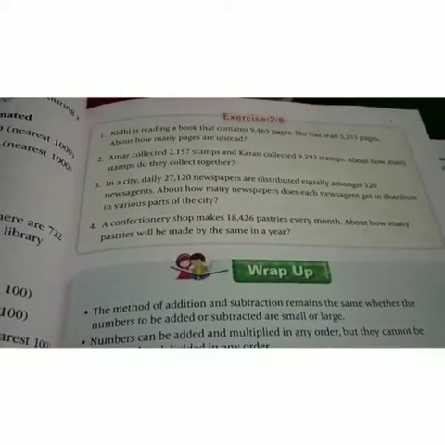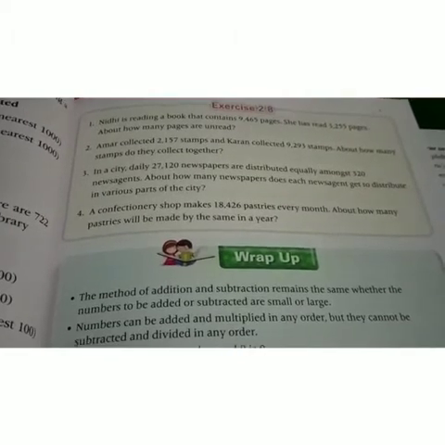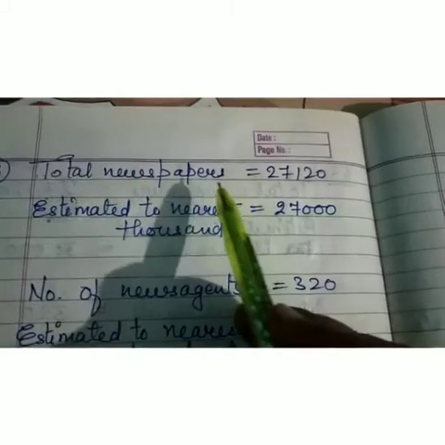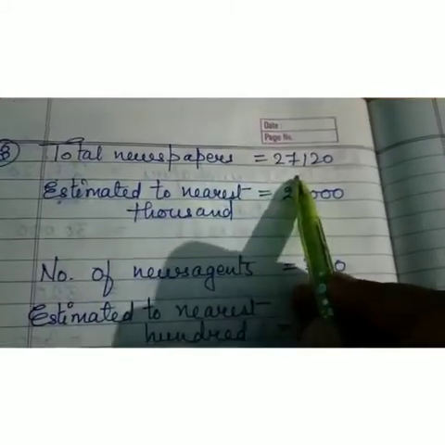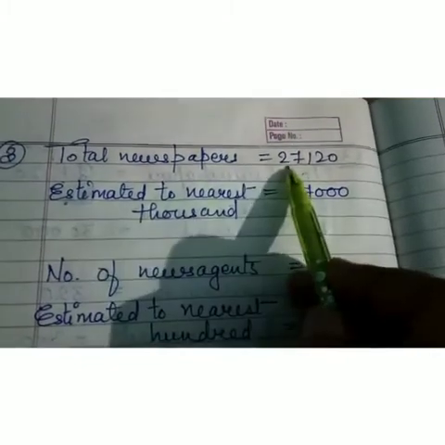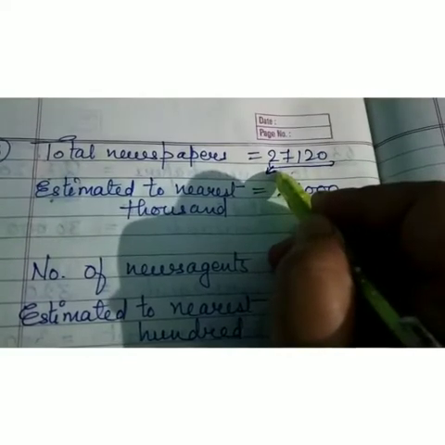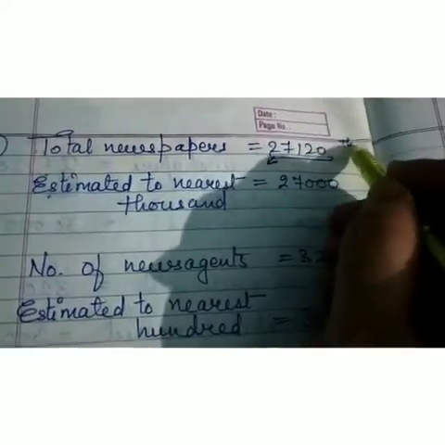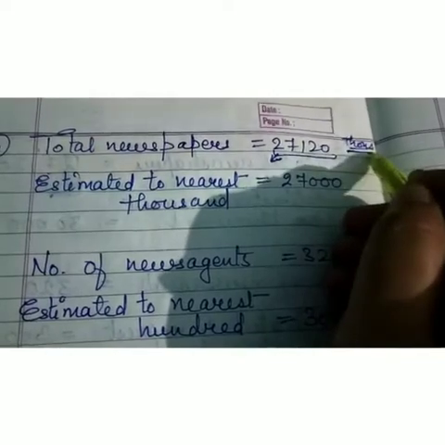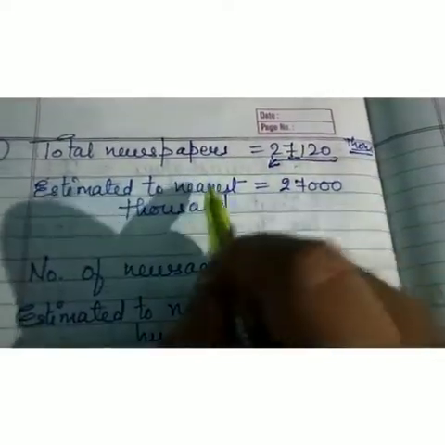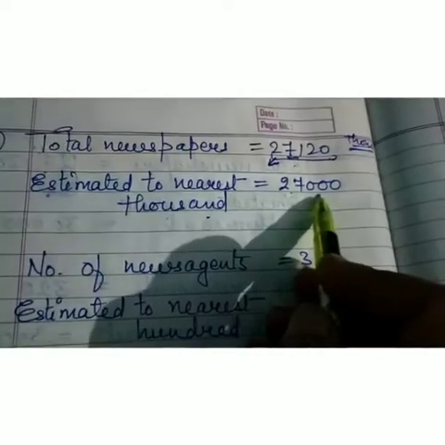Now we'll look at the question number 3. In a city, daily 27,120 newspapers are distributed equally among 320 news agents. About how many newspapers does each news agent get to distribute in various parts of the city? So in this question, there's a very important point which is to be considered. Total newspapers are 27120. Here, the maximum place value is 10,000. Still, it is to be rounded off to 1,000 only. This thing you have to keep in mind. It is to be rounded off to 1,000's place. So, estimated to nearest 1,000, it gave 27,000.